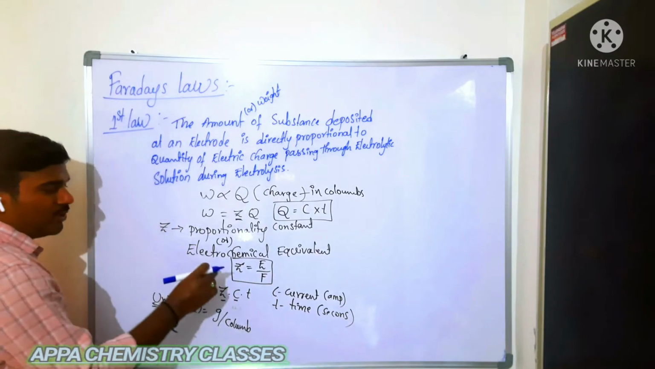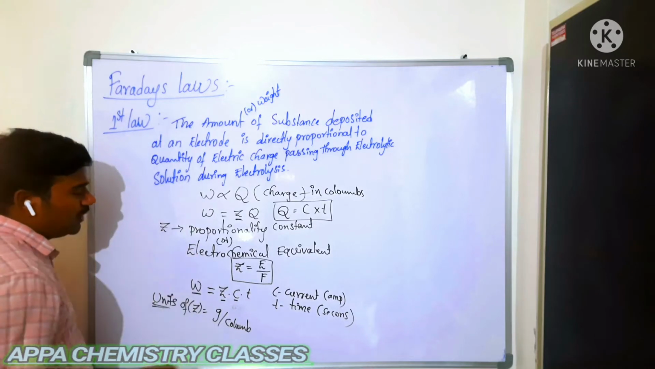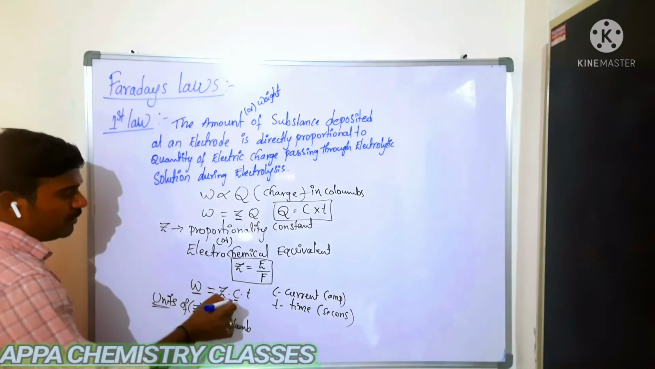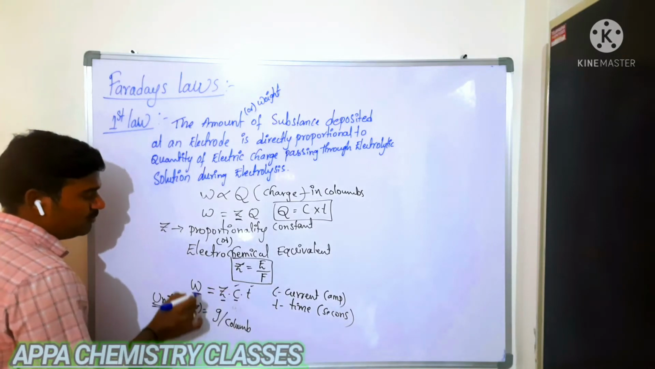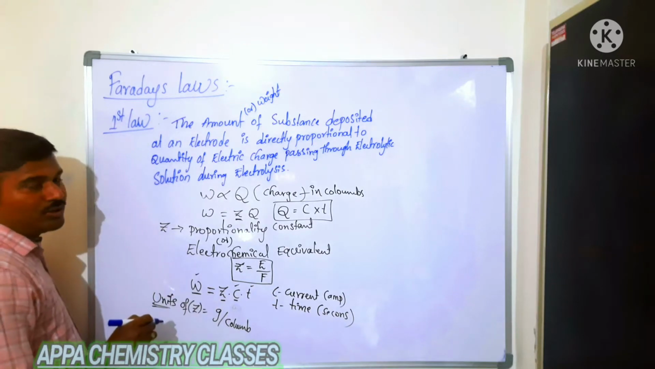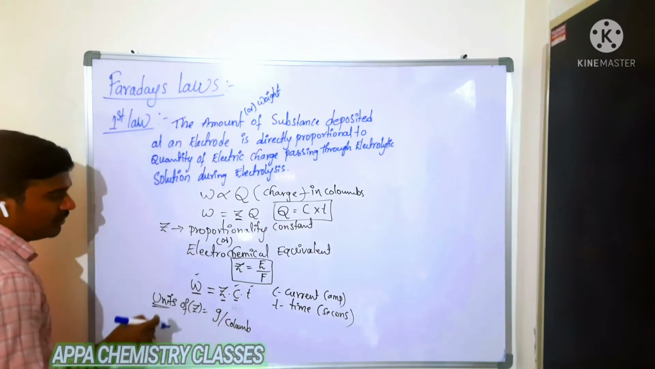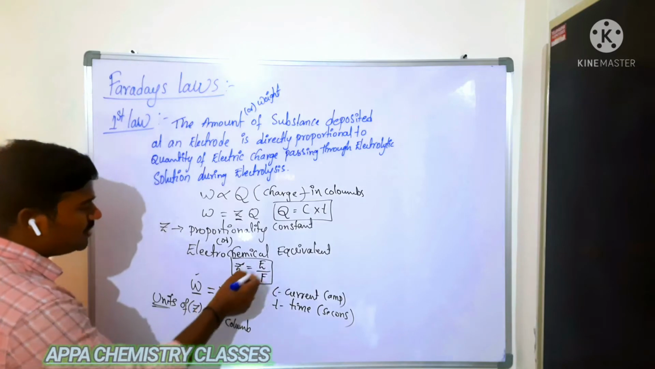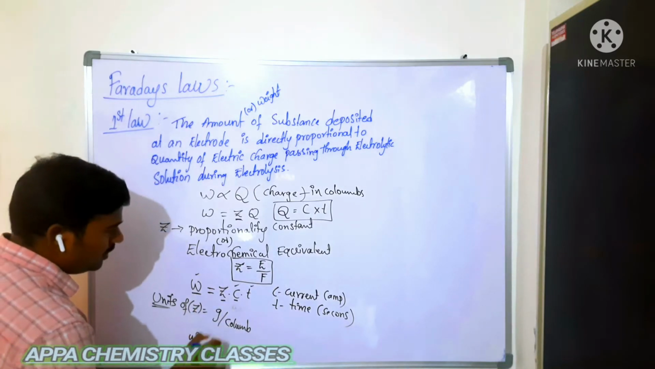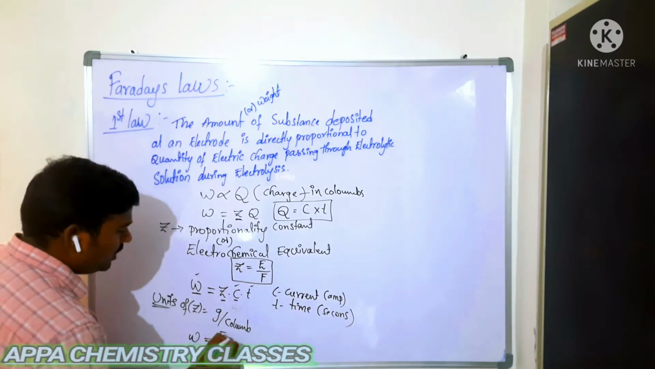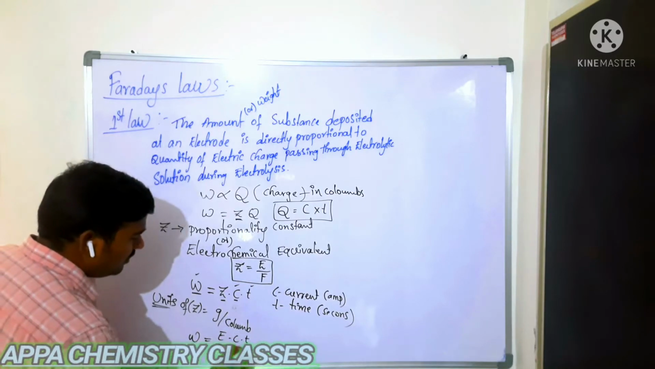So now it only depends on what? The nature of the electrolyte. It does not depend on the quantity of current, time, or weight of electrolyte which is deposited. It only depends on the nature of the electrolyte. Now from this, in place of Z you can substitute that value of Z.